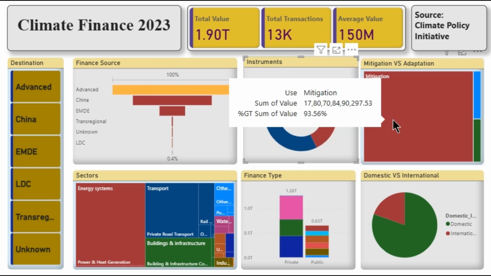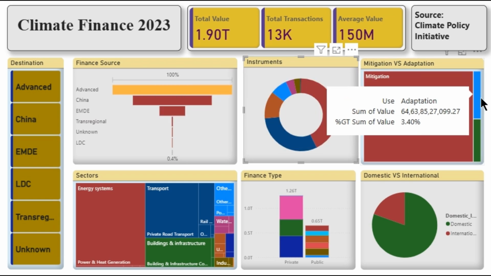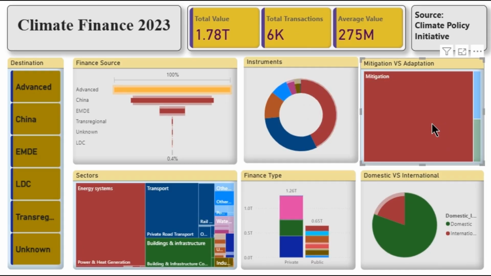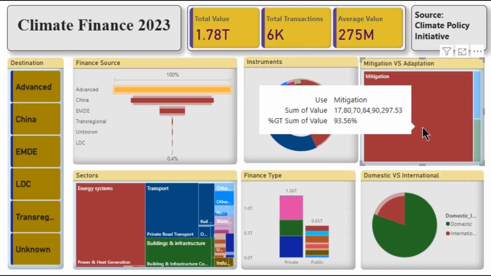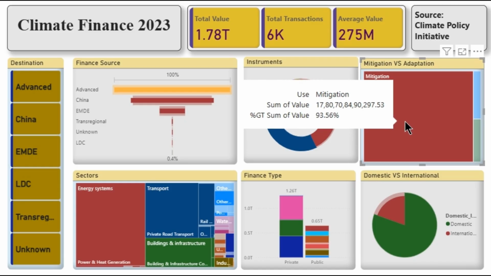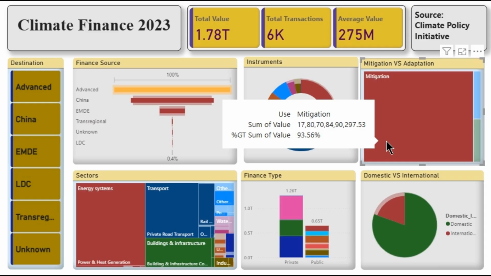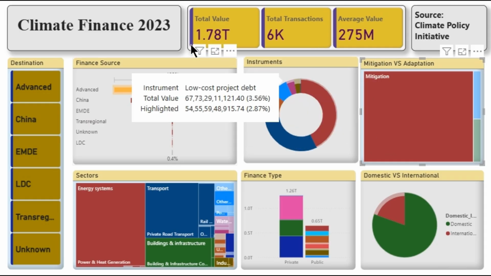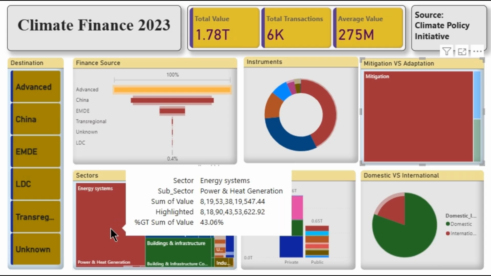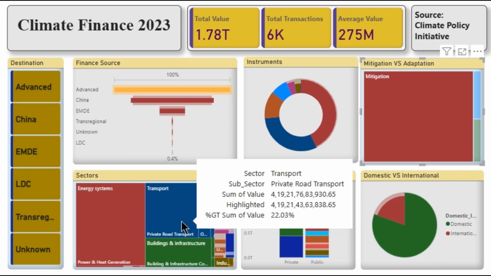Now we'll look at mitigation versus adaptation finance. Mitigation refers to actions that reduce or prevent greenhouse gas emissions. In other words, it's about tackling the root cause of climate change by cutting emissions or increasing the systems that absorb carbon, like forests. In 2023, mitigation finance reached $1.78 trillion, more than double the $757 billion tracked in 2018. This growth was driven mainly by private investment in renewable energy, transport, electrification, and energy efficient buildings.